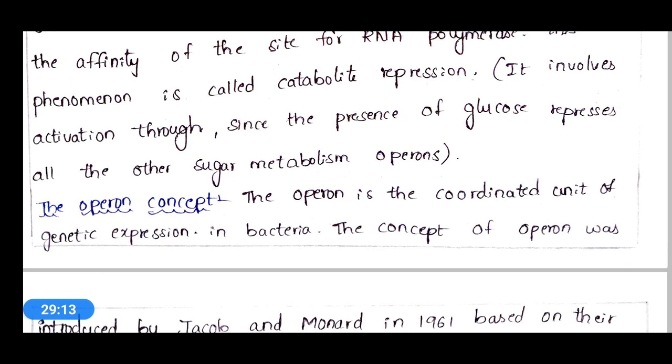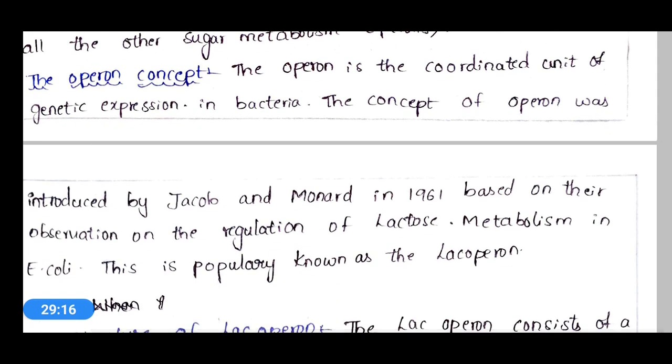Okay, now let's see the operon concept. The operon is the coordinated unit of gene expression in bacteria. One more point about operon: an operon is a cluster of genes where transcription is regulated by a set of genes. Okay, here this operon concept is nothing but it will explain about the gene expression. Ultimately it will explain about gene expression.